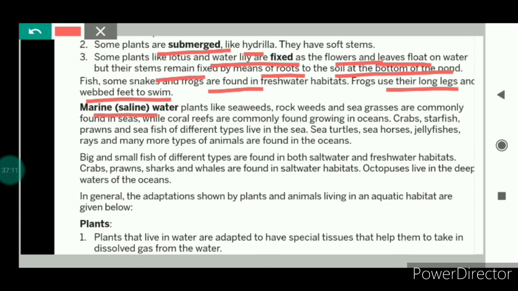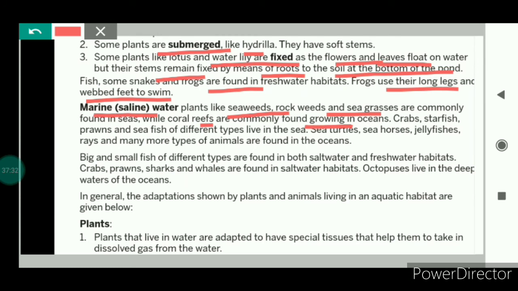Now if we talk about marine water, meaning salty water, marine water plants are seaweeds, rock weeds, sea grasses, etc. Such plants are found in the seas. Coral reefs are usually found growing in the oceans.